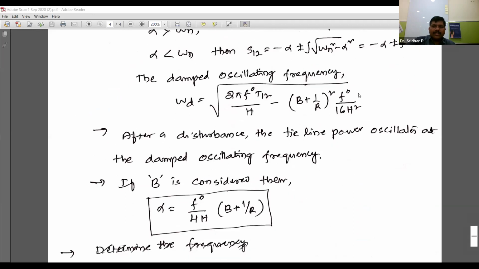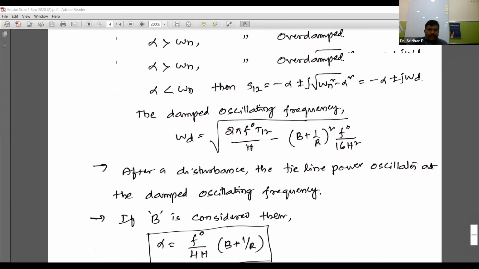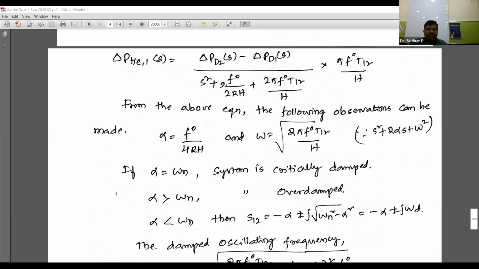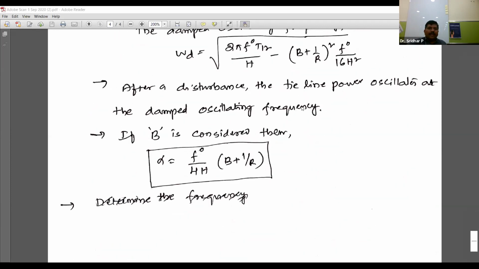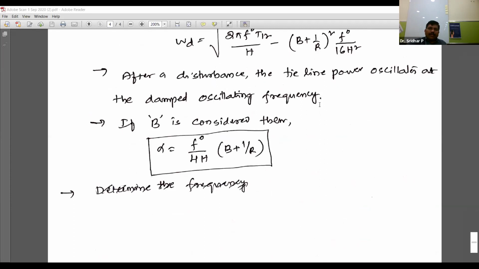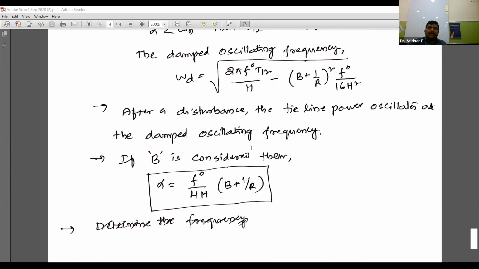Today we have discussed two expressions. In alpha also, if you want to incorporate B, then it is f naught by 4H into B plus 1 by R, just as we did for the second term. I am highlighting this here. With the help of these two expressions, we are going to solve one more problem.